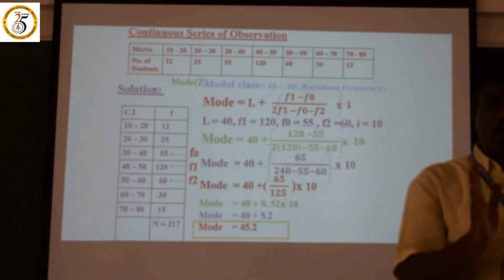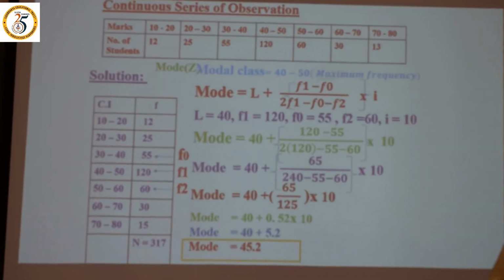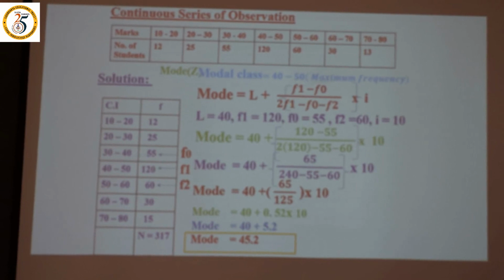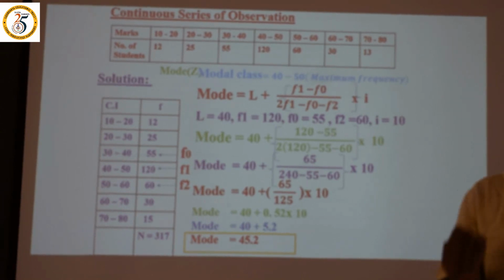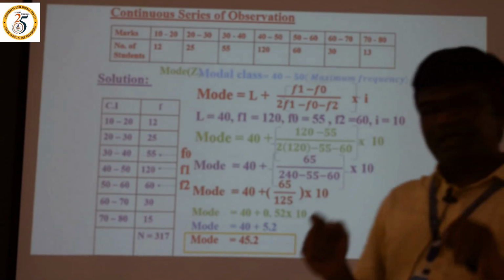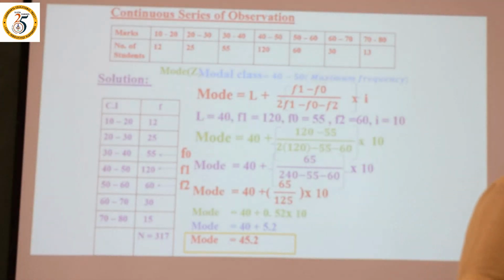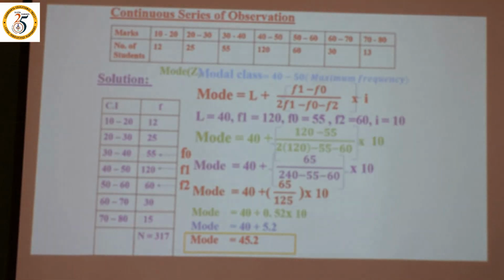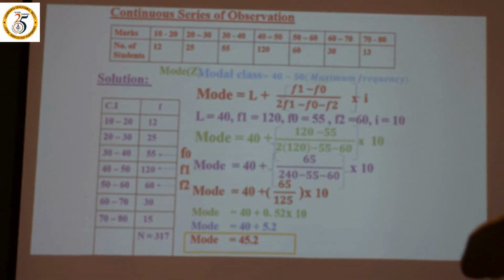The mean formula under ungrouped data is very simple: X bar is equal to sigma x divided by n. Under discrete, X bar is equal to sigma fx divided by n. Under continuous, X bar is equal to sigma fx divided by n. This is the mean under individual, discrete and continuous.